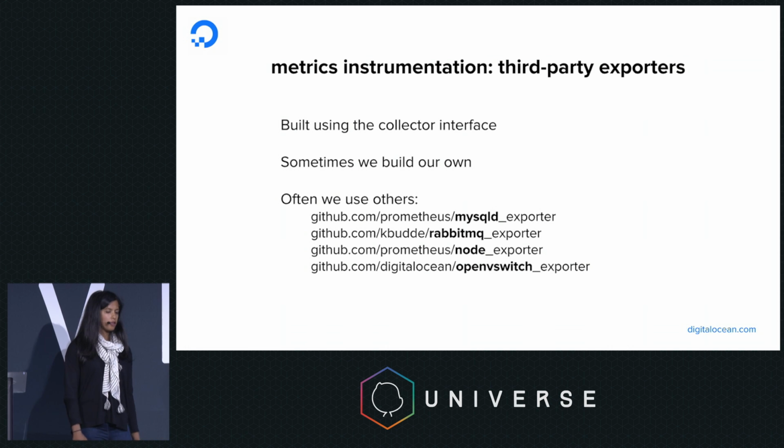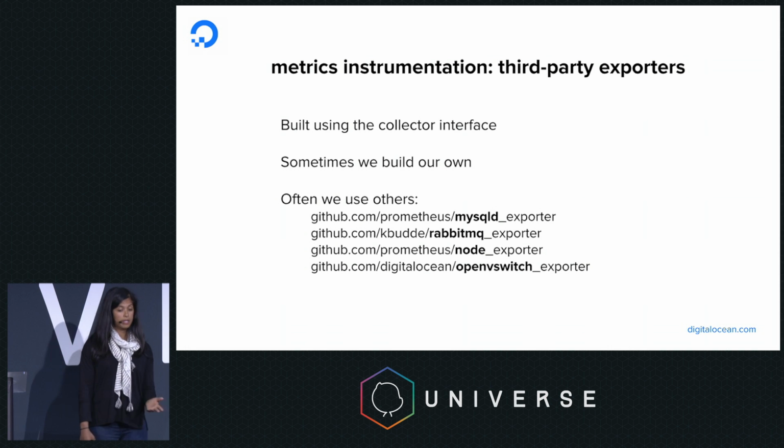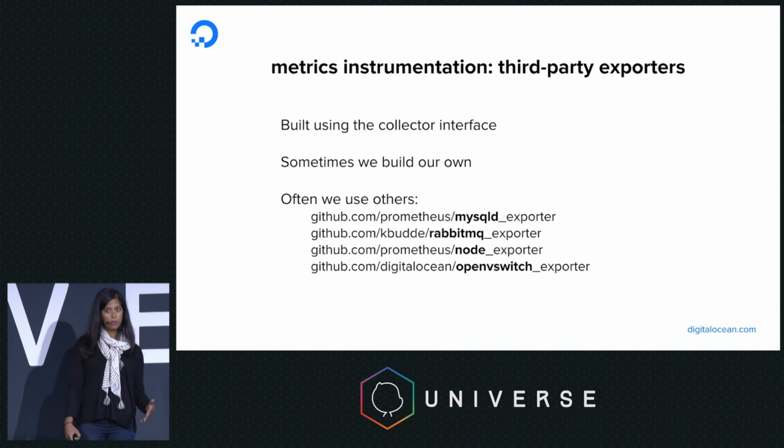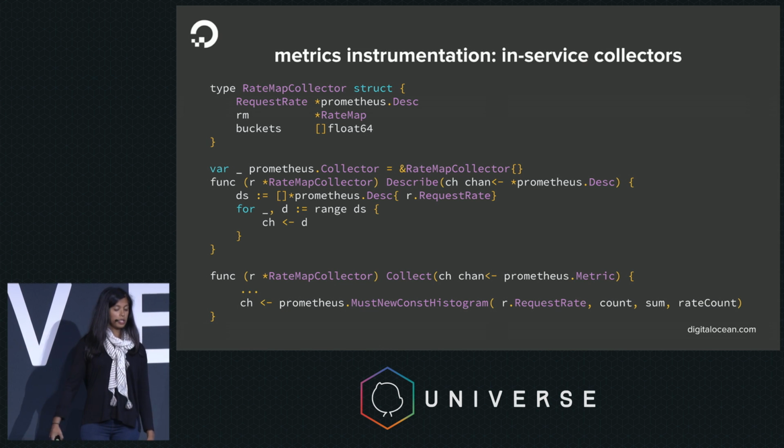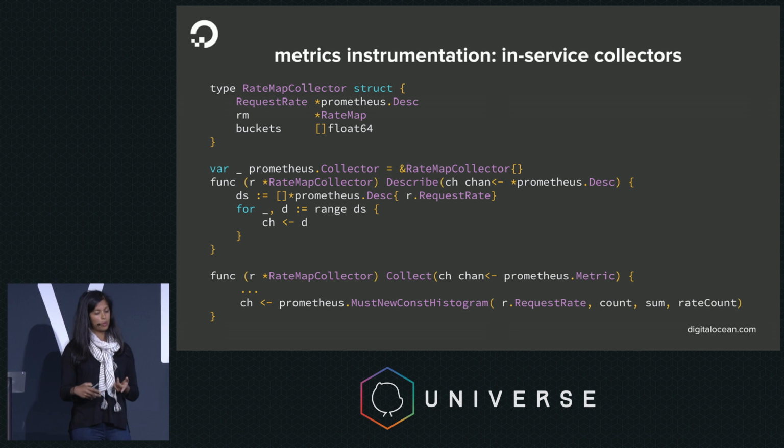So using the collector interface, we often do one of two things. We often just build out a third-party exporter, or we use a third-party exporter. So we use MySQL, RabbitMQ, and the node exporter just to get virtual machine metrics in a lot of our components. So those are three exporters we definitely use. And the OVS exporter is one of the examples of things that we've built out to get some SDN metrics. We also use the collector interface internally within our code, and here's an example of a rate limiter we built out, and I'll get to this example a little bit later.